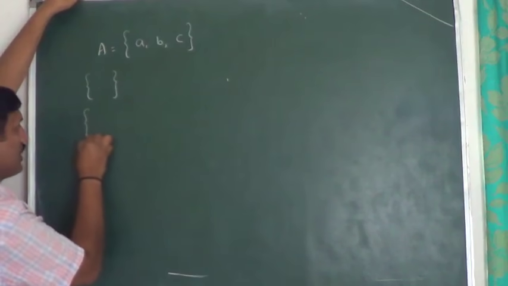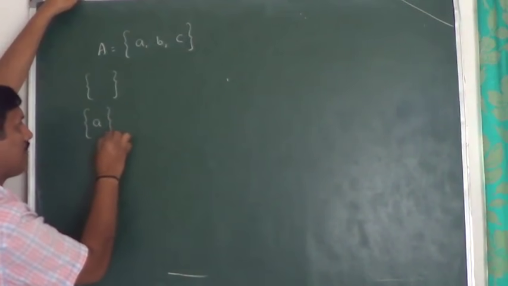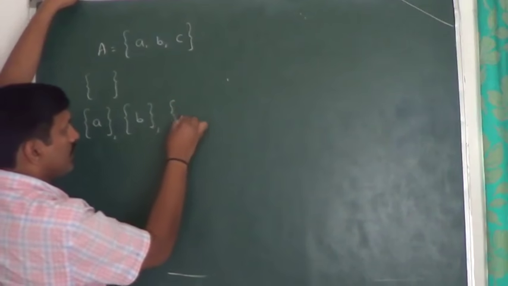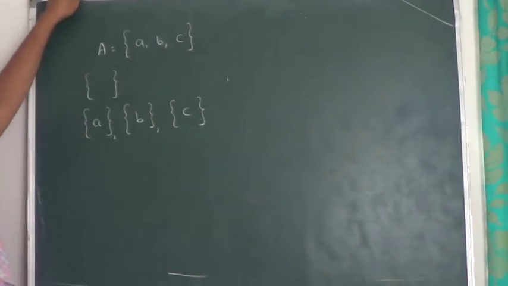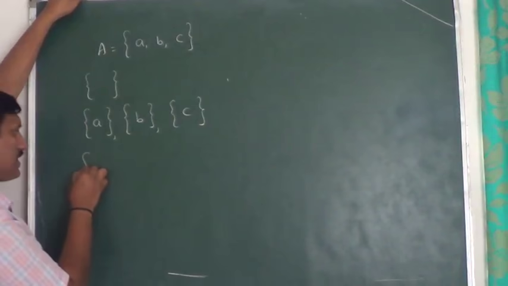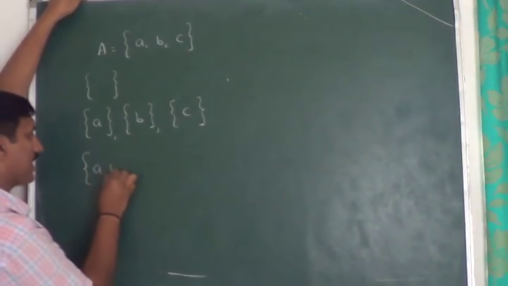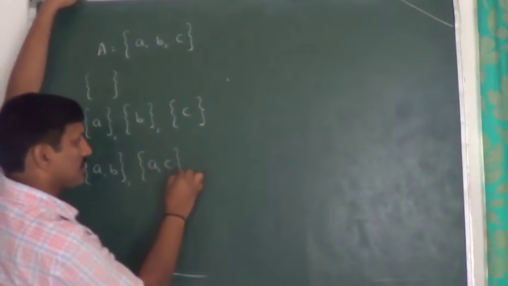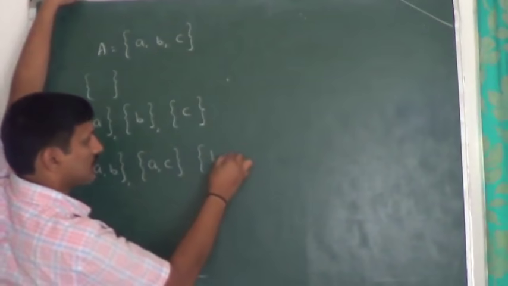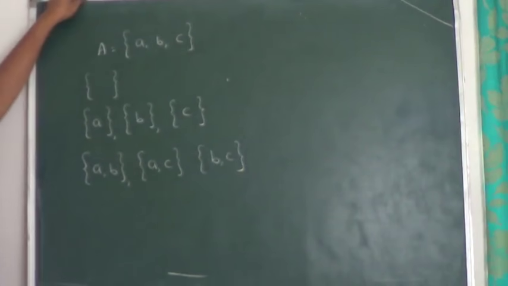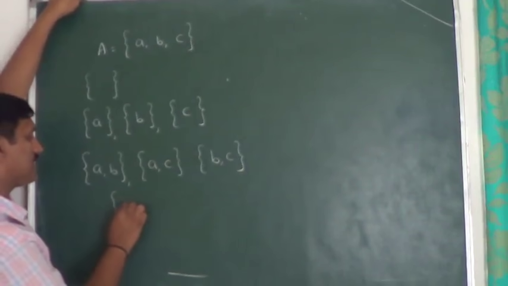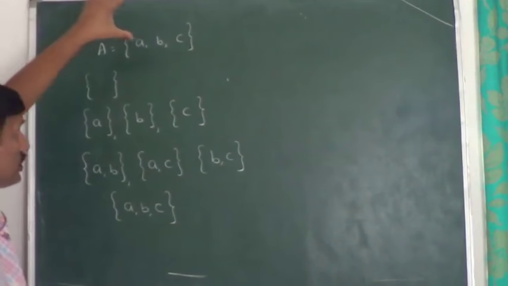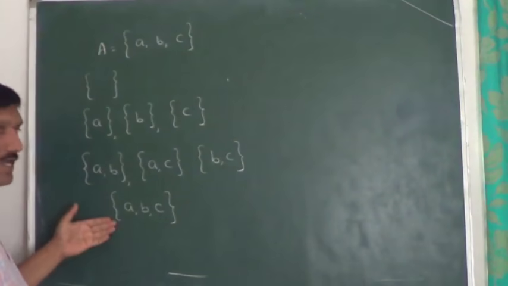The first one is a set which does not contain any element. The next ones are sets which contain a single element, each of the three singletons. The next ones are sets which contain 2 elements: A comma B, then A comma C, then B comma C. The final one is the set itself. These are all subsets of the given set A.